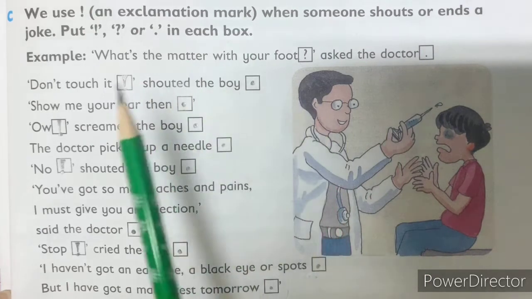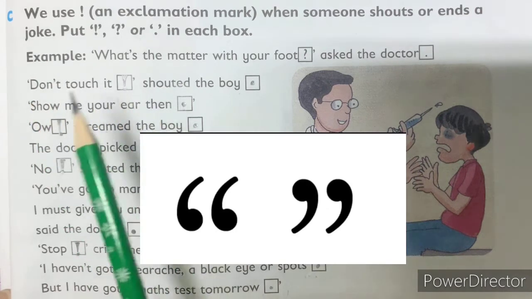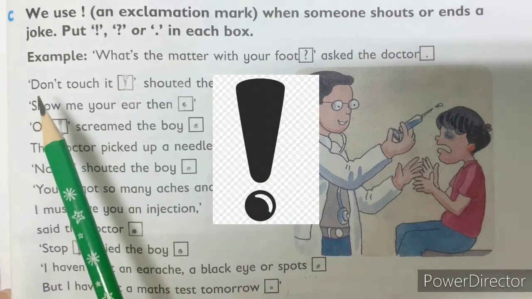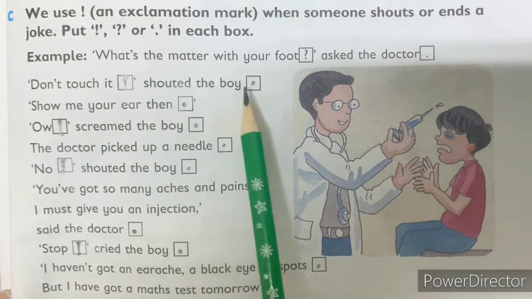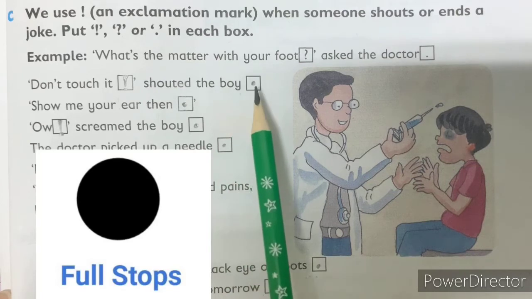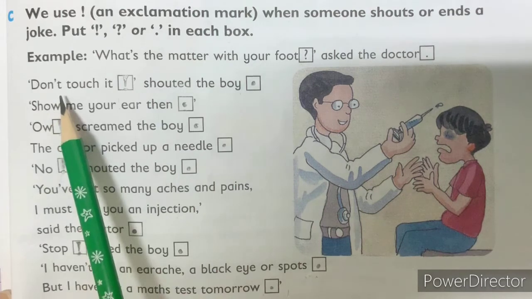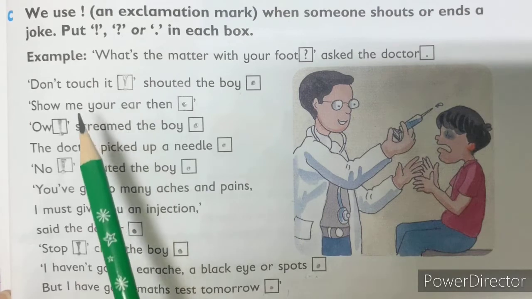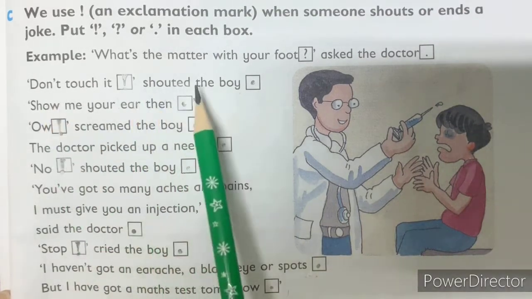Okay, students? Here also you can see quotation marks open and close. And here you can see an exclamation mark. Now somebody is shouting. See? What's next? Don't touch it, shouted the boy. Now it's a sentence. Who said this? A boy said this. At the end we are putting a full stop. So what is he shouting? We always put an exclamation mark when somebody shouts or speaks loudly or is showing any strong feeling. Don't touch it, shouted the boy.